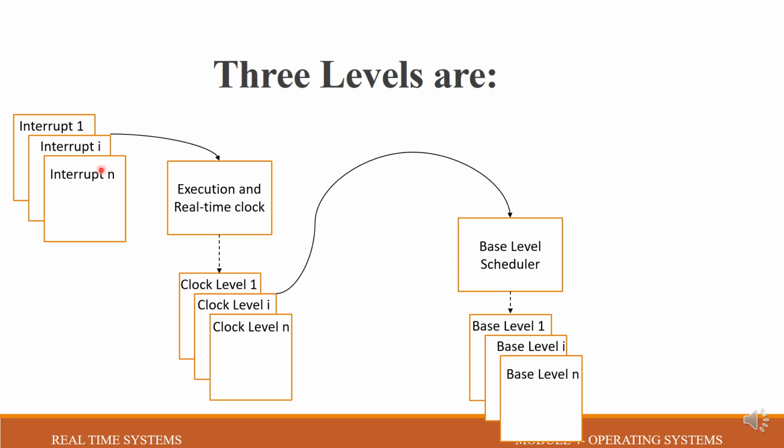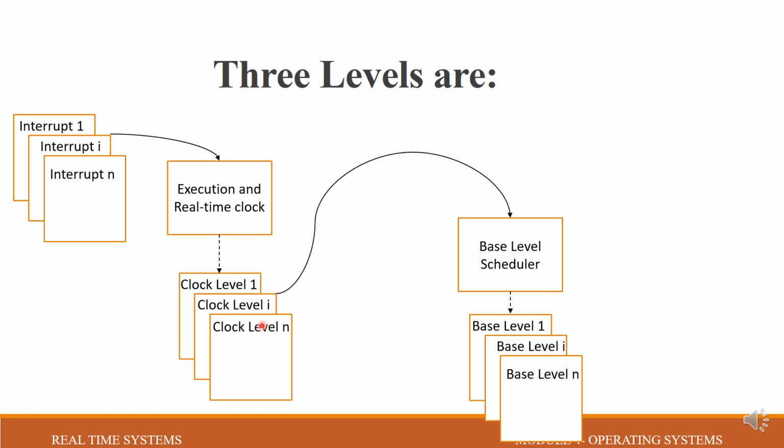So we understood that the interrupt level always has the highest priority tasks, and base level tasks have the lowest priority. In order to update the clock and handle clock related routines, there is a clock level. This clock level has two subsections, cyclic and delay task.